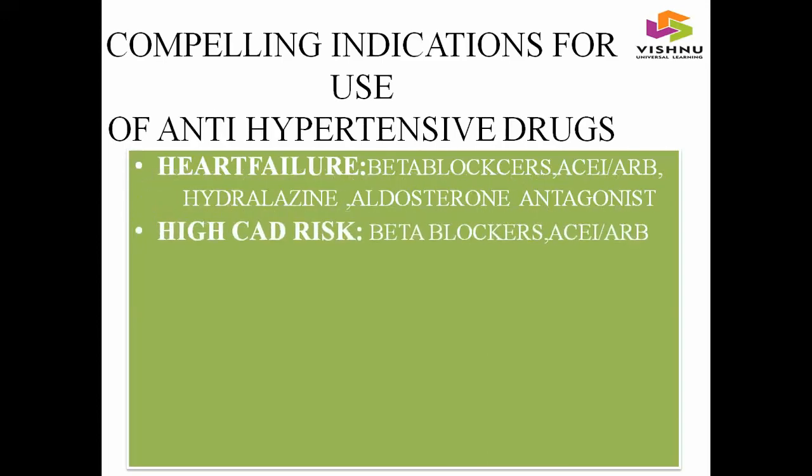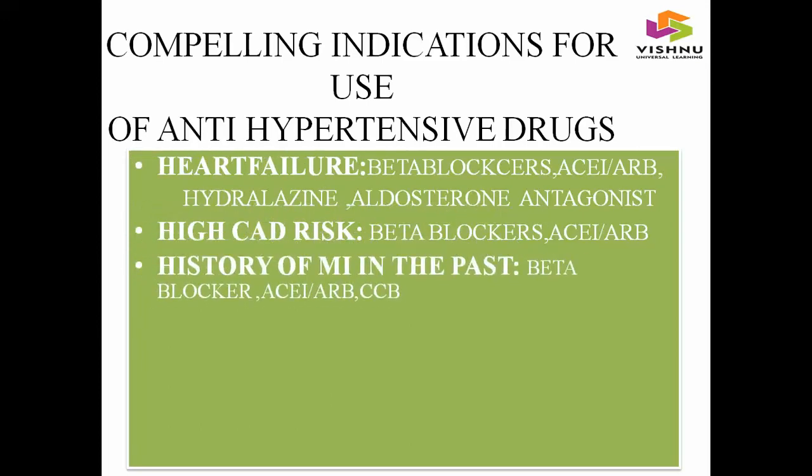The next indication was high CAD risk with hypertension. The first line agent was beta blockers, and next we can go with ACEI or ARB. A hypertensive patient with a history of MI in the past can use a beta blocker as the primary first line agent, and later we can go with ACEI or ARB, and next we can use CCB.